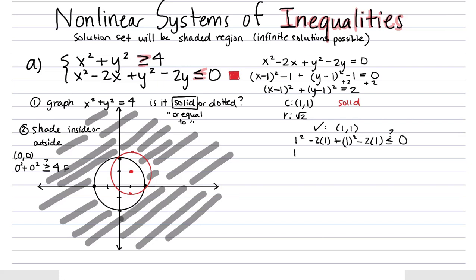So I get 1 minus 2 plus 1 minus 2. So it looks like it would be negative 4 plus 2. So it would be negative 2. And is that less than or equal to 0? Yes, it is. Okay, so that means we would be shading inside the circle. And we'll shade that in red.